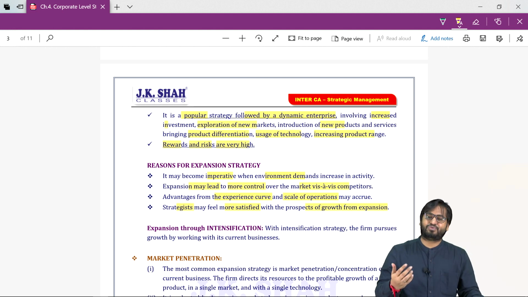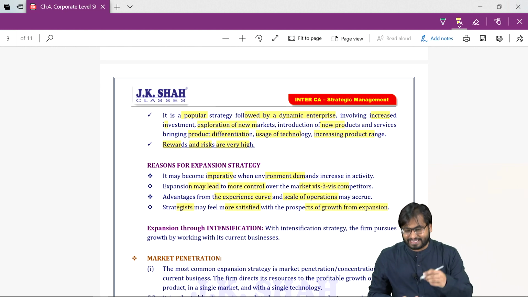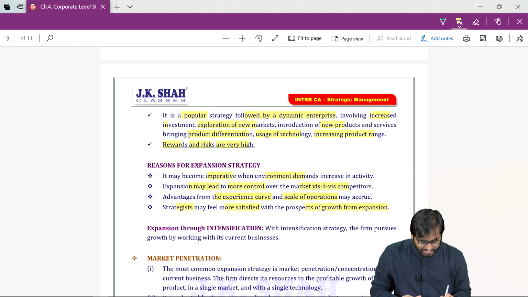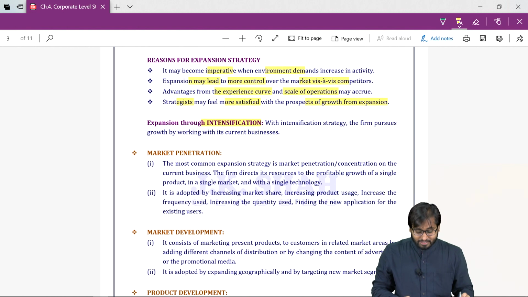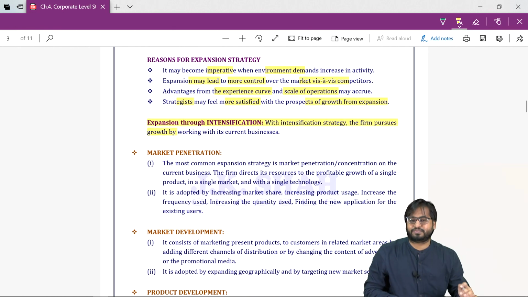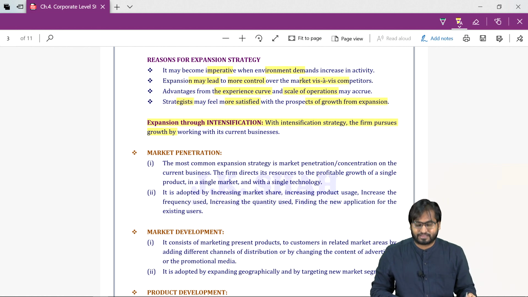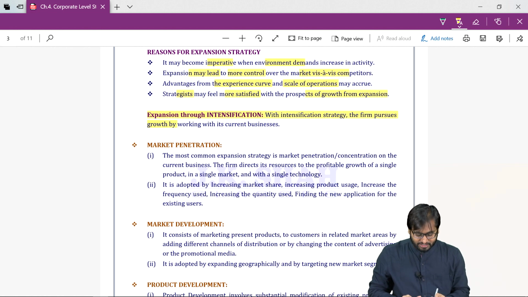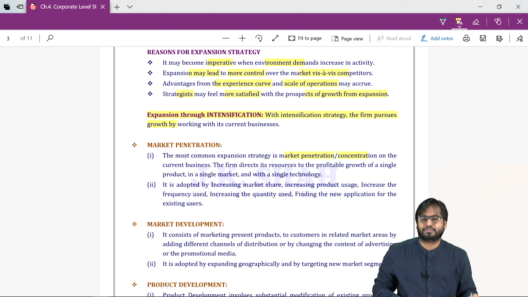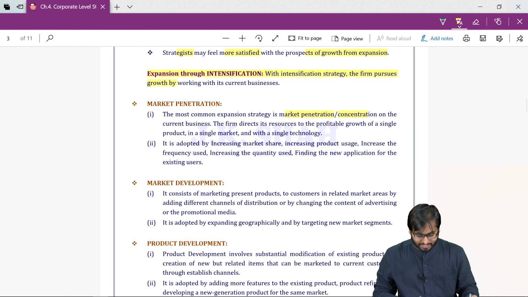Now let's talk about diversification. Before we do that, let's read what is intensification. All this will form part of expansion. Don't forget this. This is expansion. Market penetration. Market penetration is also called market concentration. Okay, great. So here what we try to do is concentrate on the current business.